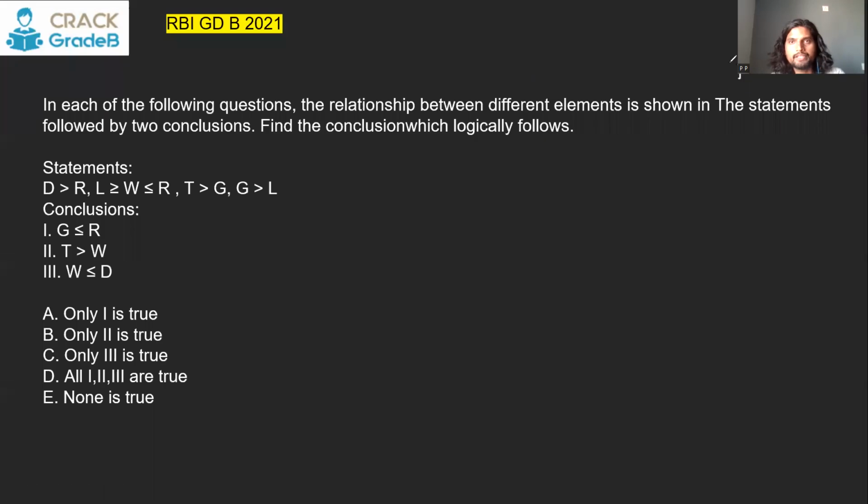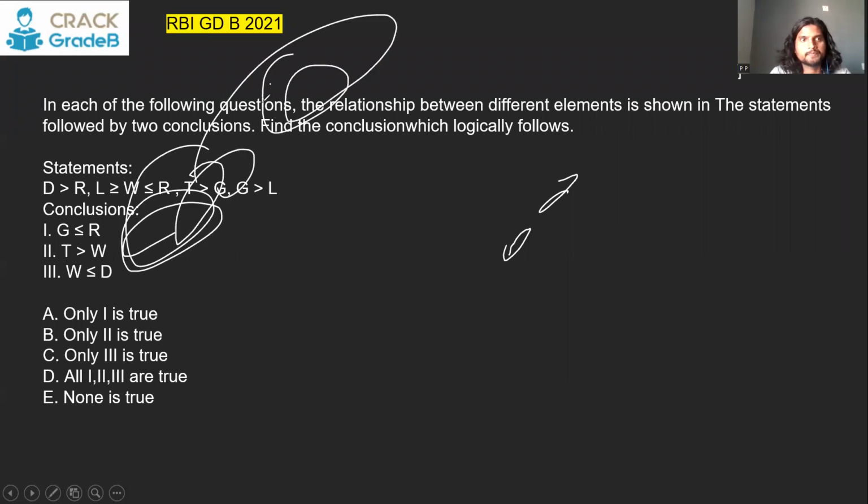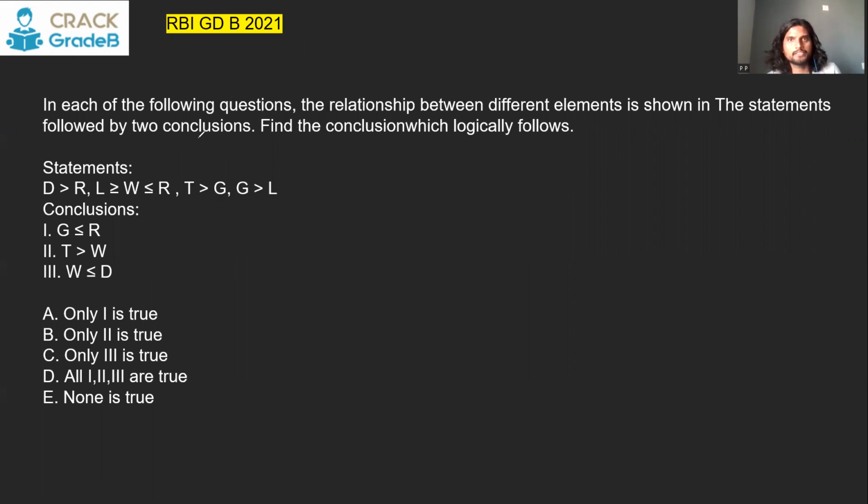Now, this is a question from RBI Grade B. Let's see this one. See this?